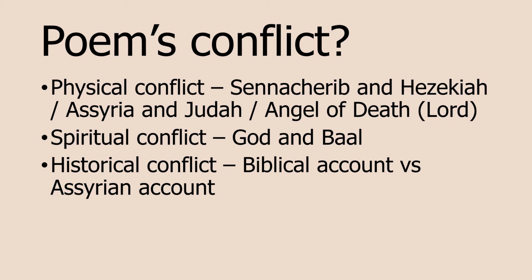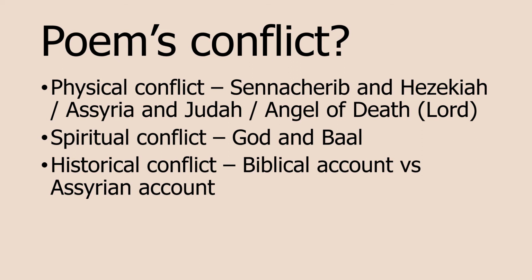So from a historical point of view, how true is it that God's angel, the angel of death or the angel of the Lord, came down and killed 185,000 people? Or is actually the Assyrians' historical record true, that they trapped King Hezekiah and the people of Jerusalem inside their city walls? There's ongoing conflict there.